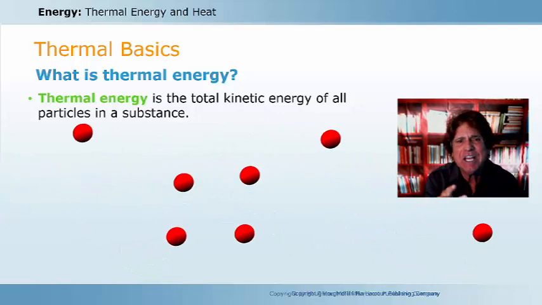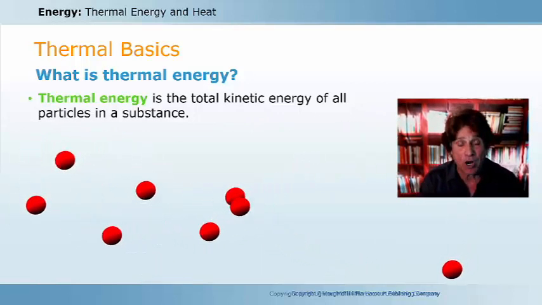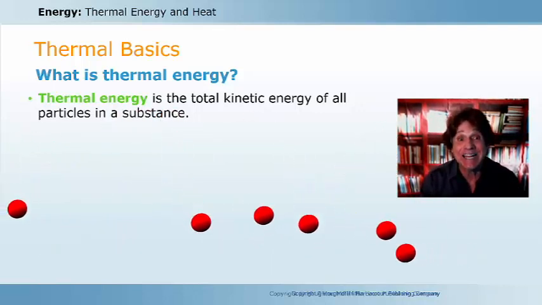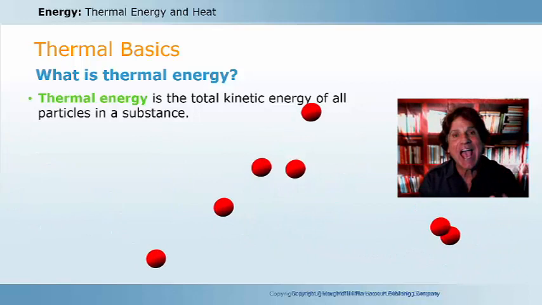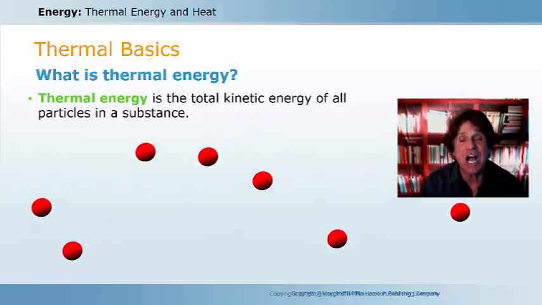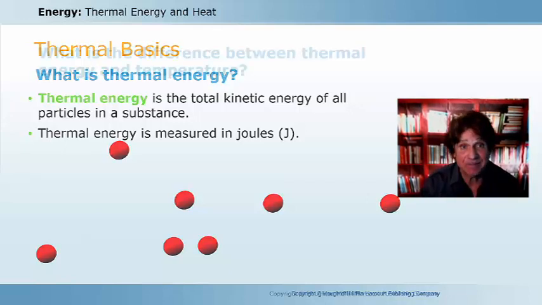But for now, I need you to see that any substance or an object is made up of many particles, and each of these particles has their own kinetic energy. And if we add up all of those individual kinetic energies, we get to the concept of thermal energy. Now, thermal energy is measured in units called joules, which are represented by a J.